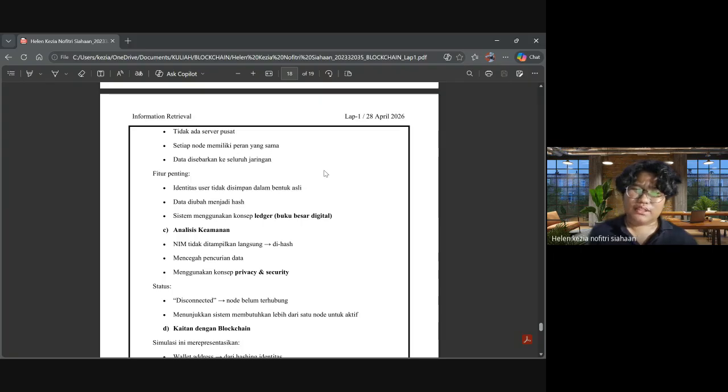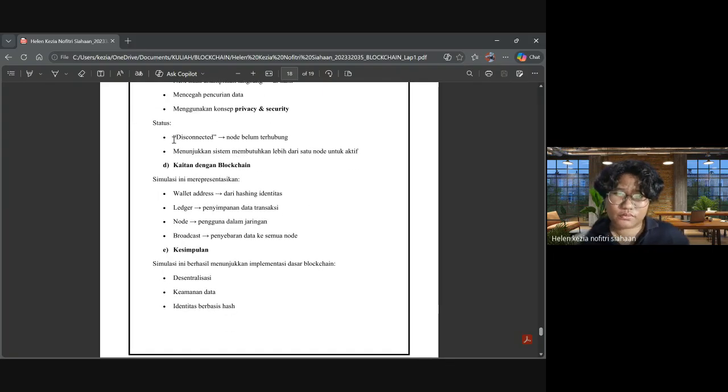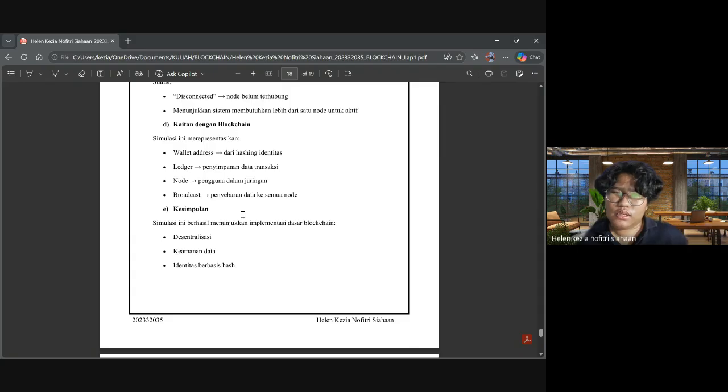And the file here, if I'm not wrong, the simulation will let you know about the implementation here.